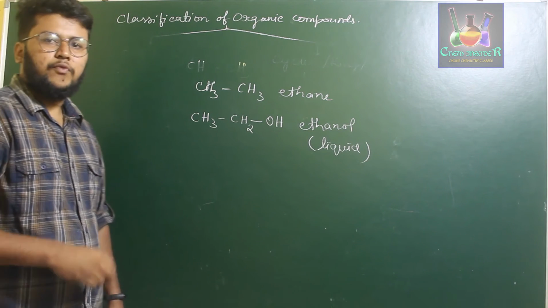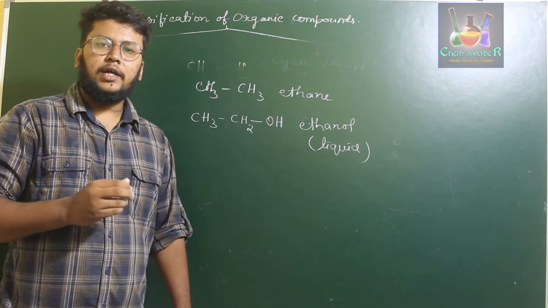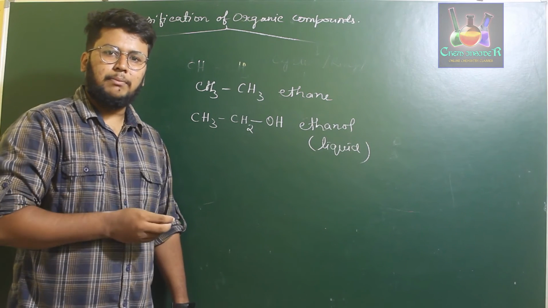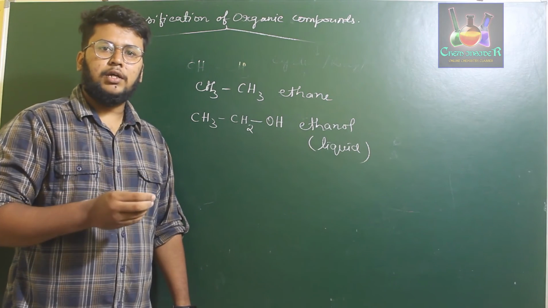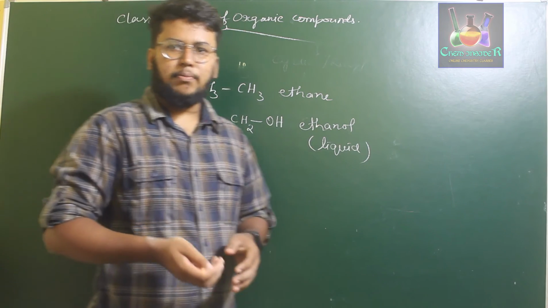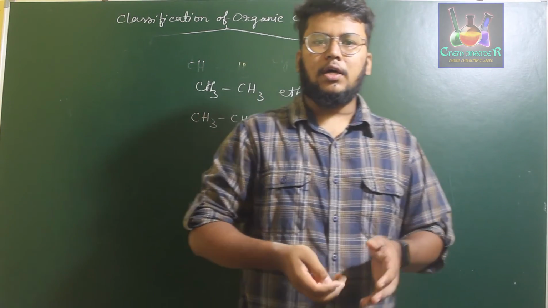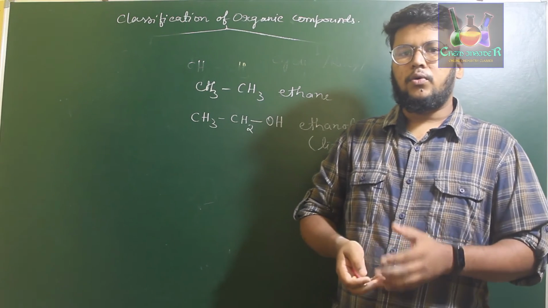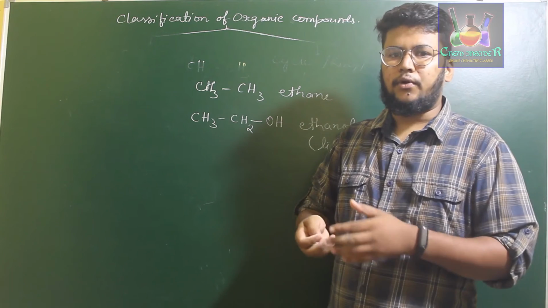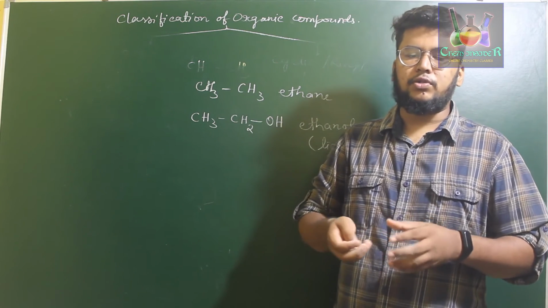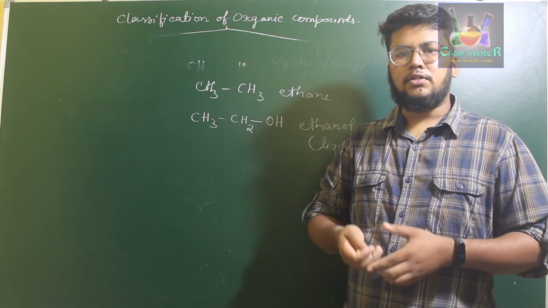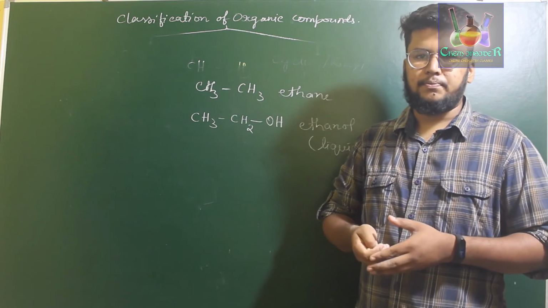Okay, so functional groups are those where different elements are arranged themselves in a specific manner, which on attaching to a hydrocarbon induces certain physical and chemical properties of the hydrocarbon. That means usually a hydrocarbon carries certain types of physical or chemical properties. When you attach a specific arrangement of elements to that particular hydrocarbon, they completely change the physical or chemical property of that hydrocarbon. Those types of atoms or groups of atoms which vary the physical and chemical properties of a hydrocarbon are called the functional groups.